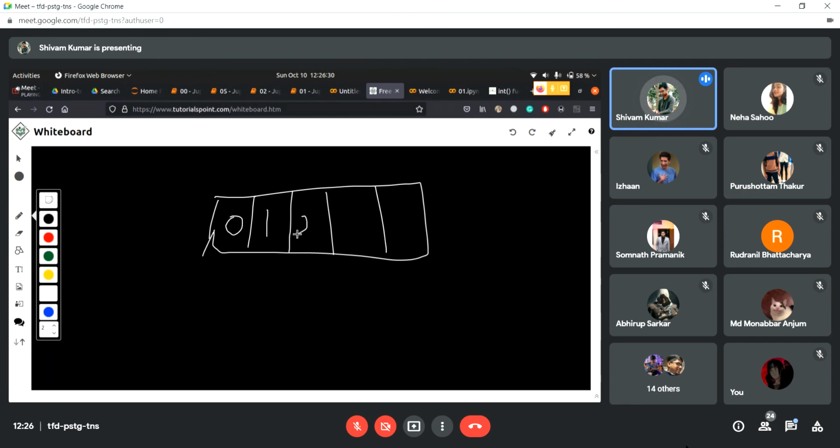So 0, 1, 2, 3. You want it to run 5 times. That's what range of 5 means. It gives me 5 numbers in the range of 0 to 5, including 0 and excluding 5. So we're going to exclude 5, and we are getting 5 numbers, right?